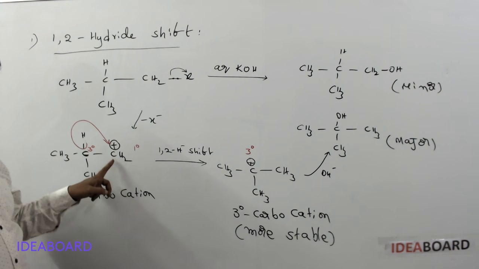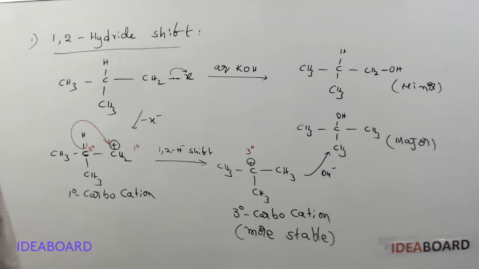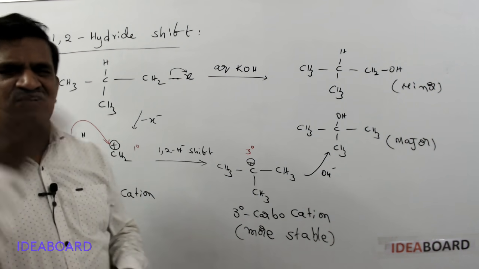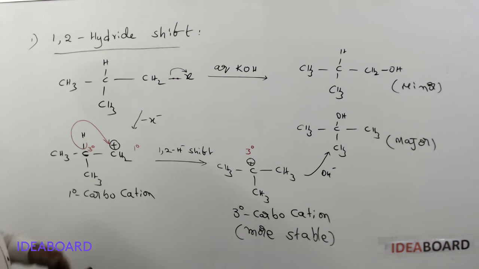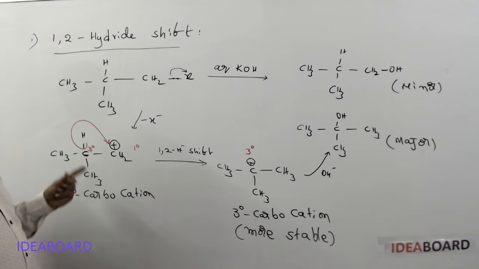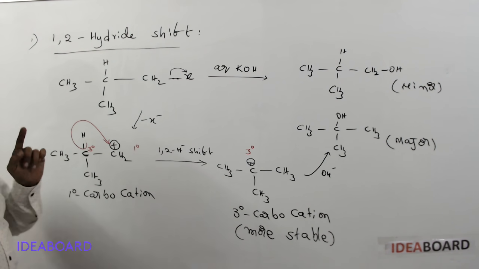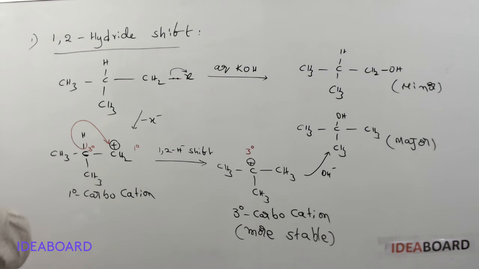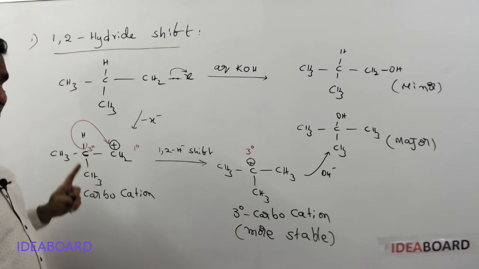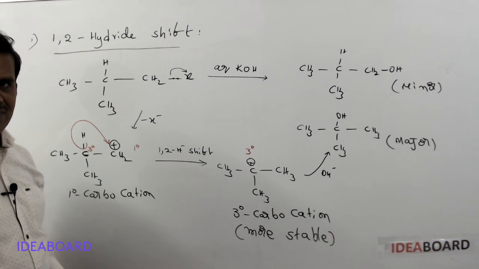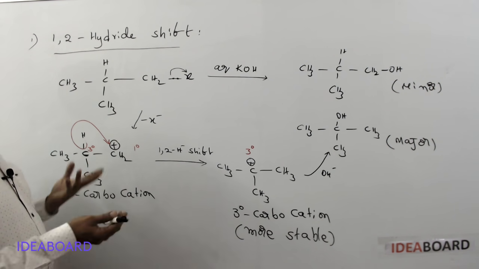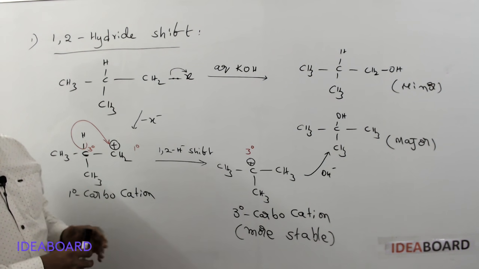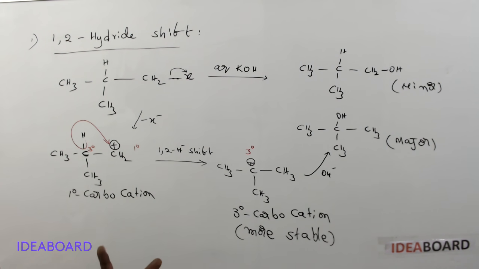If the positive charged carbon is primary and the adjacent carbon atoms, on either side, front side or back side, top or whatever it may be, if the adjacent carbon atom is a higher degree carbon, that is important, whether it is secondary or tertiary or whatever it may be, if it is a higher degree carbon atom, definitely there is a possibility of rearrangement. There is a chance for rearrangement. If it is the same, meaning it is primary and the adjacent is also primary, on any side, if you have only primary, then there is no chance.